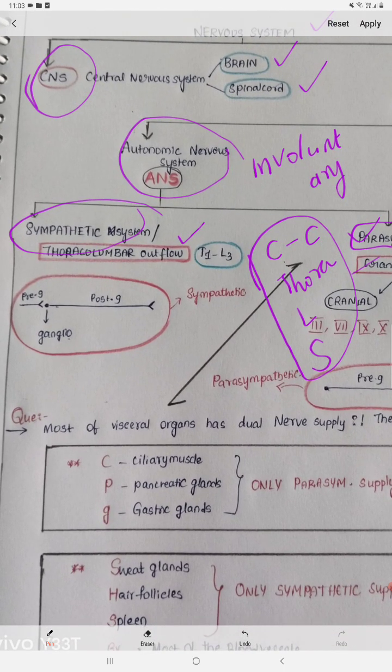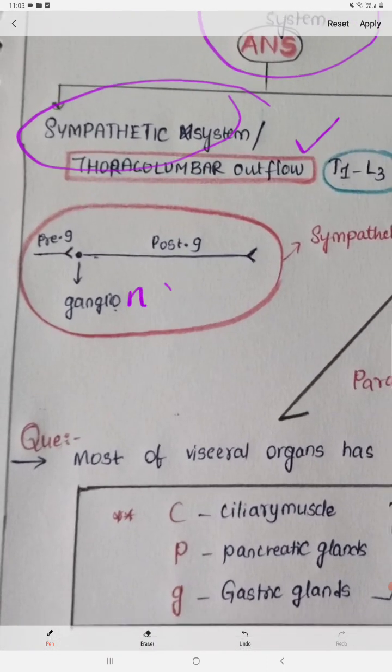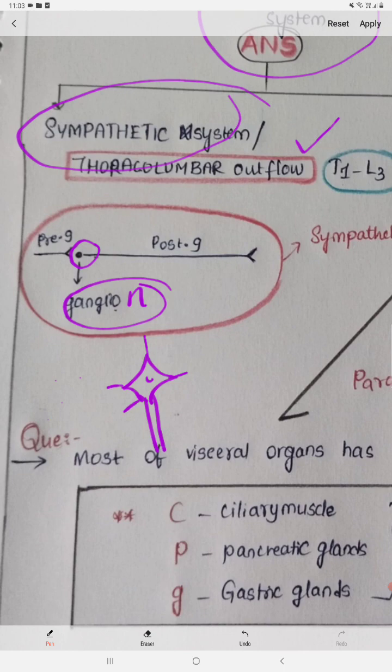Now we have to discuss the sympathetic nervous system and the ganglion. First of all I'll explain the neuron, so I'm drawing it roughly. This is the neuron. We have the dendrites and also the cell body. Up to here, this entire part is the cell body. This is the axon of the neuron. Like this, the group of cell bodies of neurons is called the ganglion. So it is a relay station.